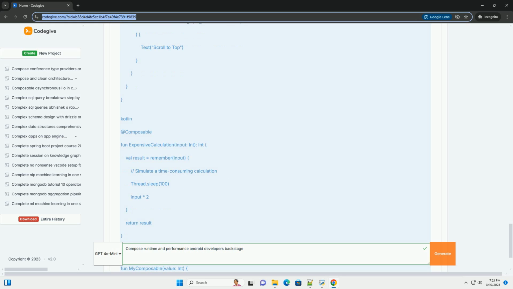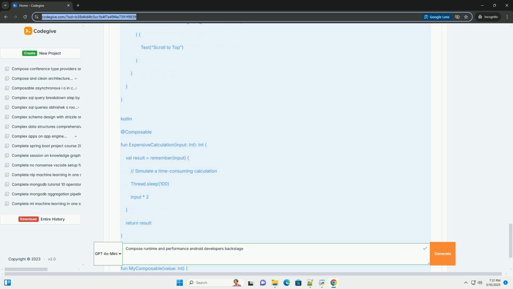2. The Compose runtime in detail. The Compose runtime is responsible for managing the recomposition process, optimizing updates, and ensuring efficient UI rendering. The recomposition scope. Compose uses a concept called a recomposition scope to track which parts of the UI need to be recomposed.